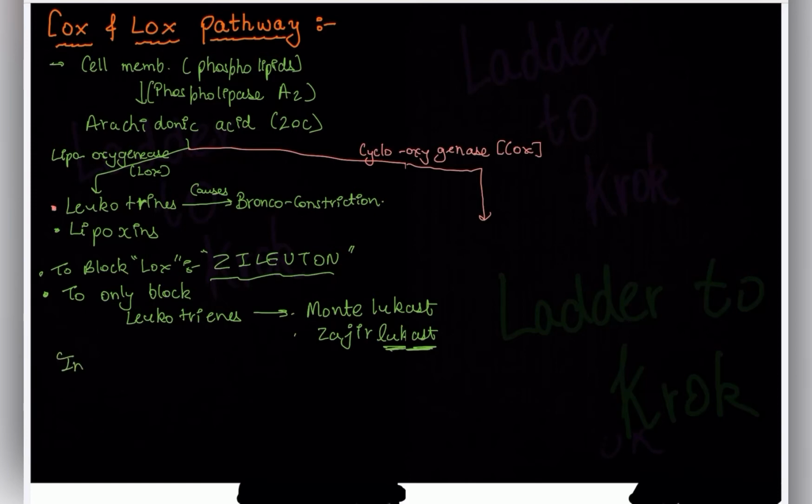And in some allergies, we give a combination of an anti-leukotriene drug with cetirizine.